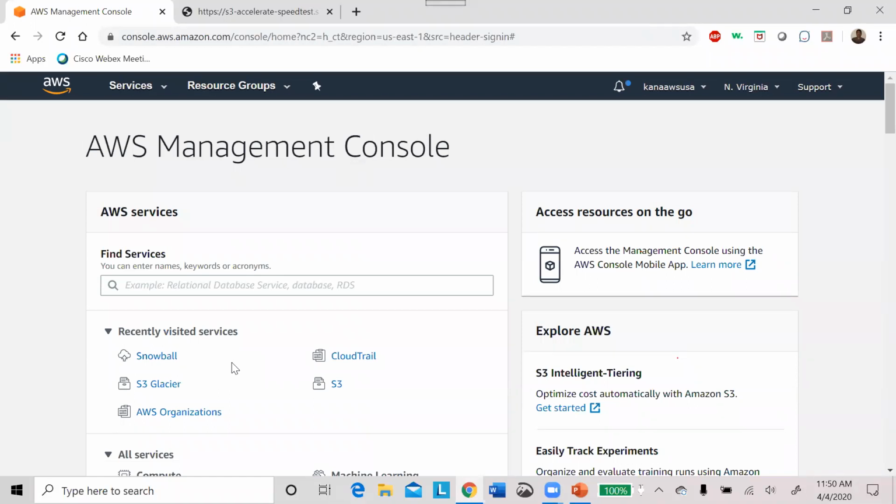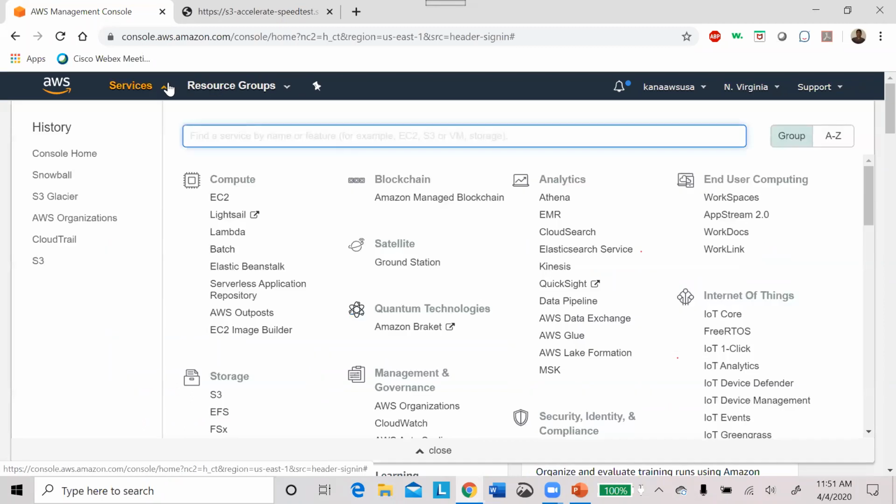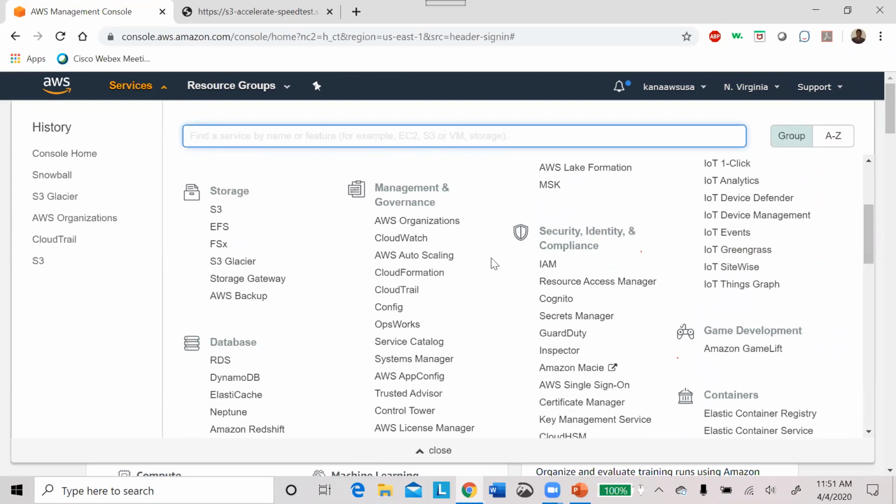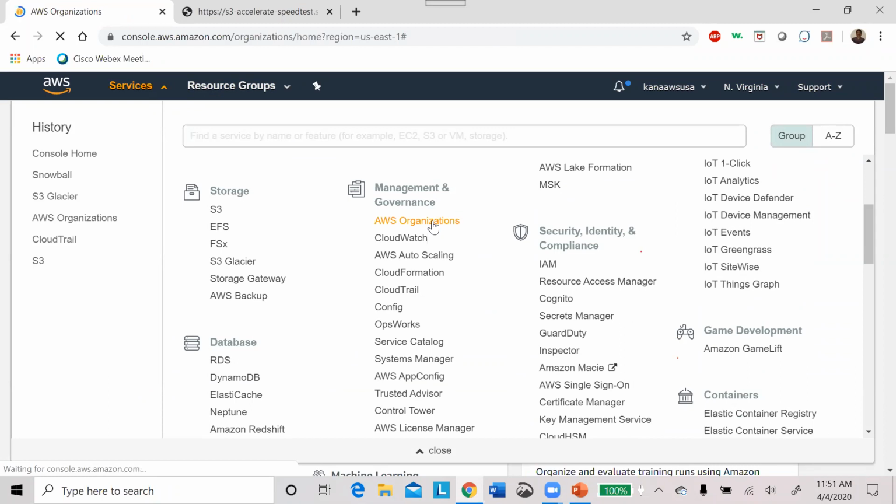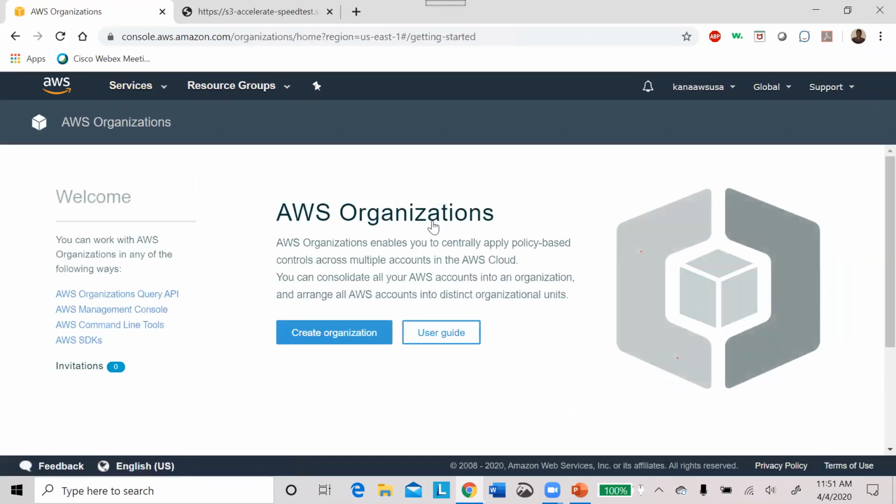Here you are able to see my account. Next, we are going to see how to create an AWS organization. Click services. There we are going to go to AWS Organizations under Management and Governance. I'm just clicking AWS Organizations. I'm going to create my organization.